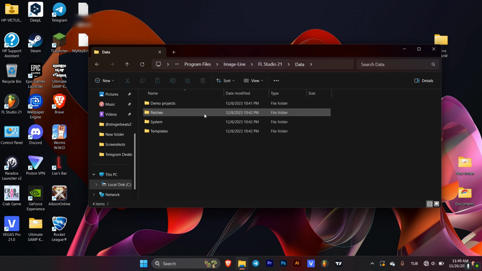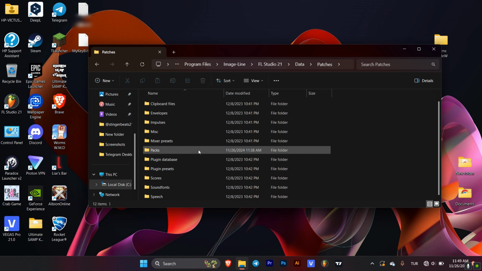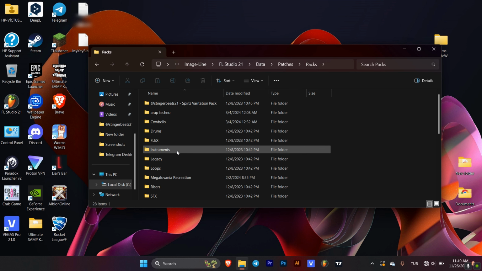Click on the folder named Data. Find the folder named Patches here and double-click. Then click on the Packs folder and drag and drop our file into this folder.